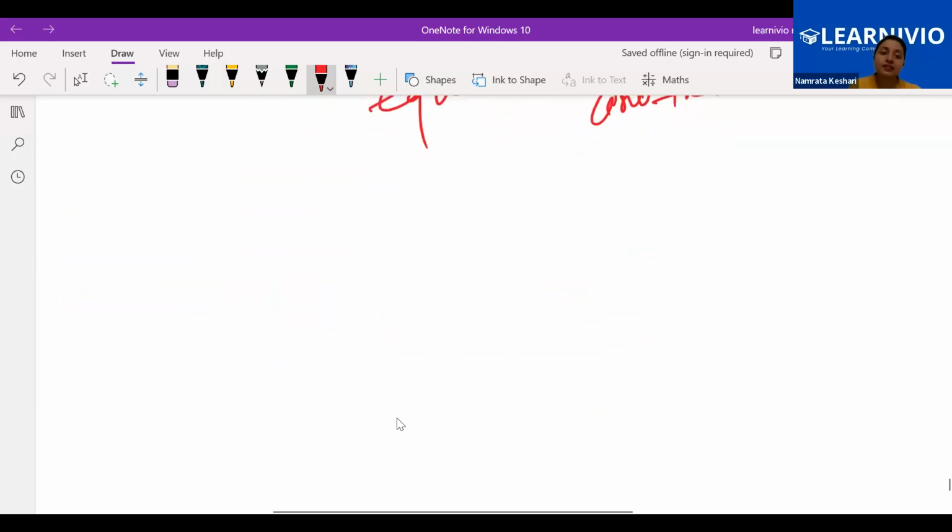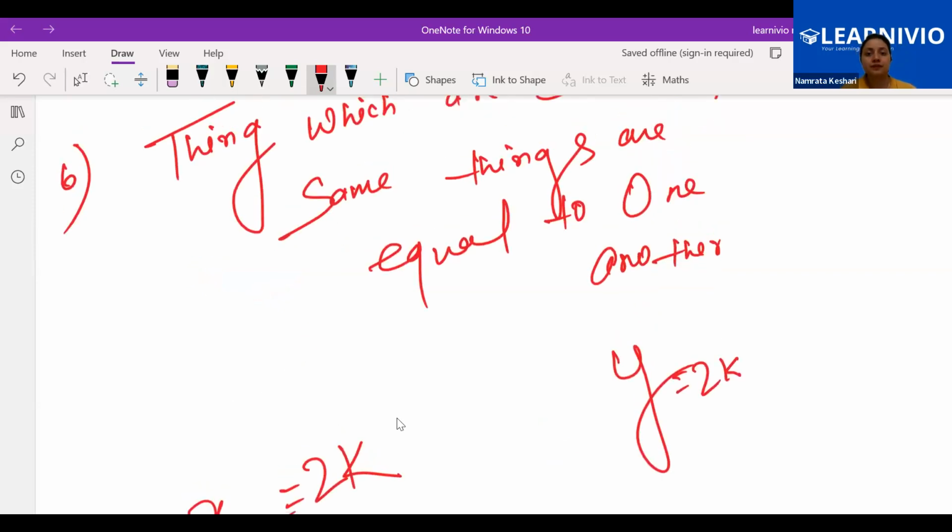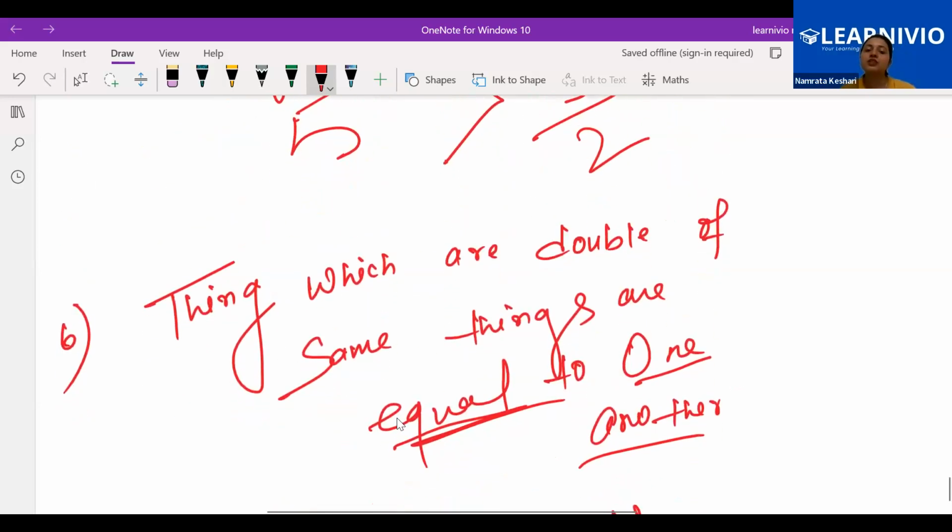Again, x is there, y is there. Two things are there. We don't know whether that is same or not. Which is double of the same thing. Let's say here we are having k. X is double of k. And y is also double of k. Are equal to each other. So things which are double of same thing are equal to one another.